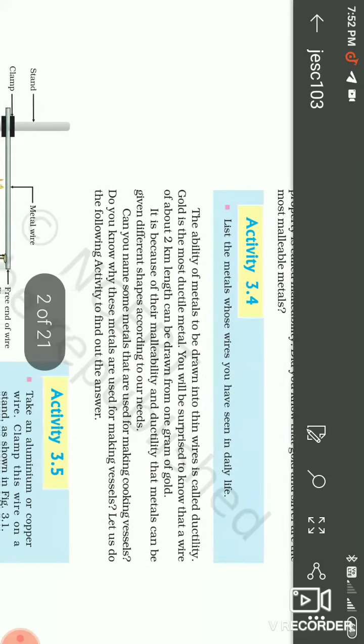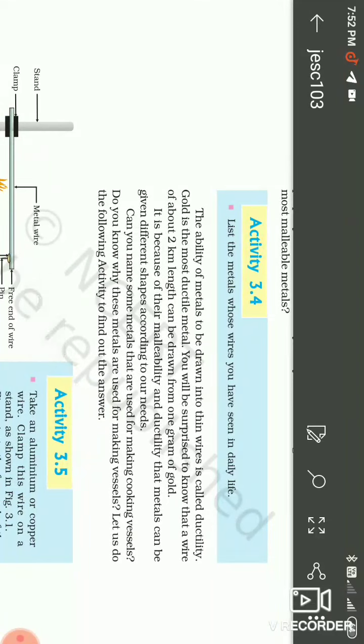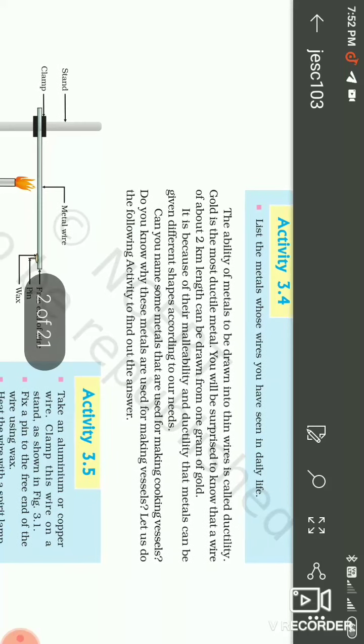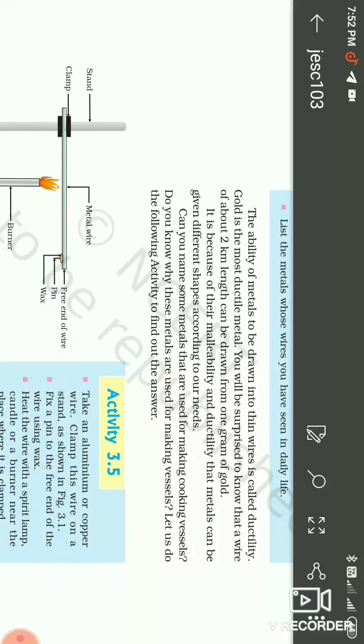Another property is ductility. Ductility means the ability of metal to be drawn into a thin wire. This is called ductility. Gold is the most ductile metal we know, because from 1 gram of gold we can make a wire 2 kilometers in length.